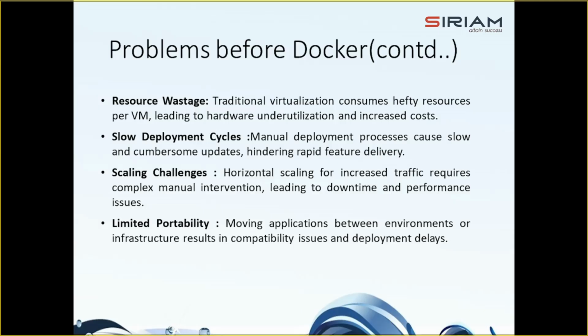At that time, horizontal scaling for handling increased traffic required complex and manual interventions such as provisioning new virtual machines and configuring load balancers, right? So scaling infrastructure to meet changing demands often resulted in downtime, performance issues, and operational overhead.